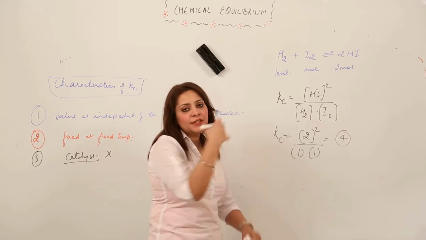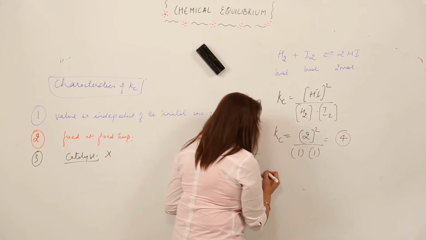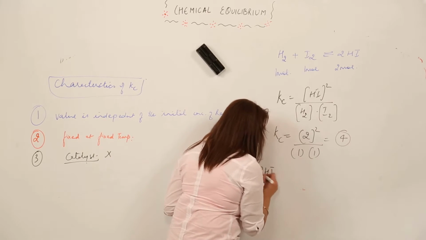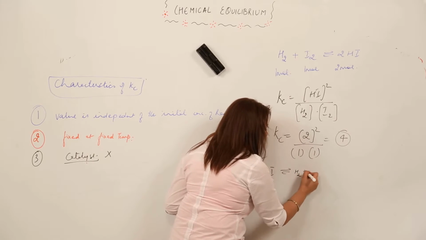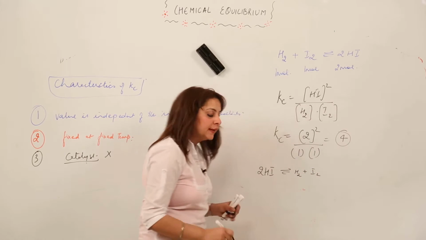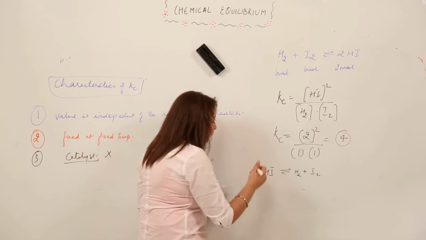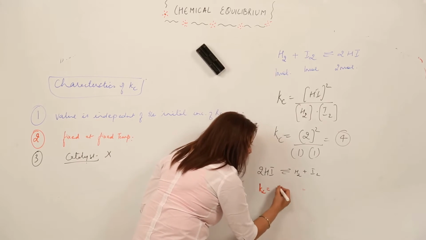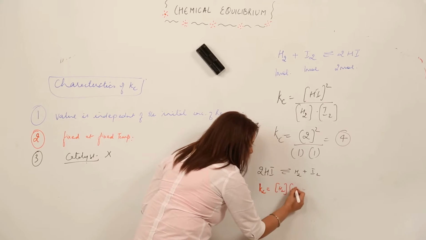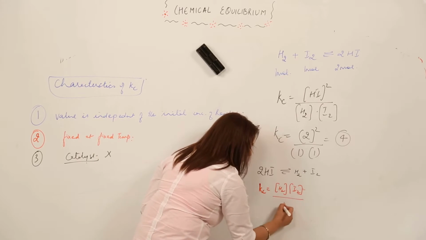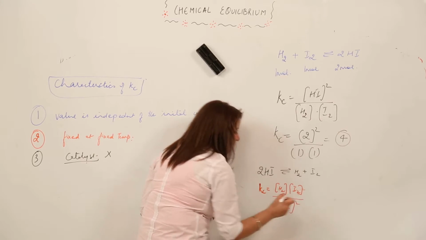Now I am just reversing the reaction. That means now my reactants are HI and my products are H2 and I2, right? I am writing a Kc expression for this as well, right? So it comes out to be this, you know how to write it, right?